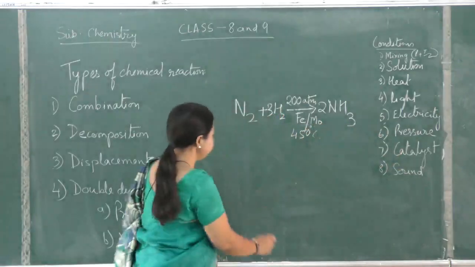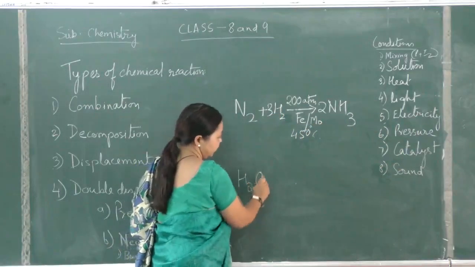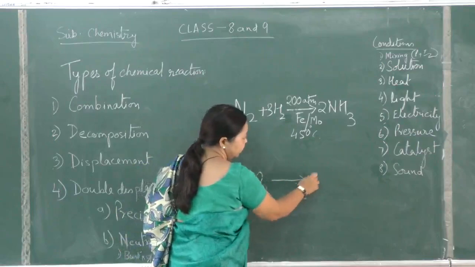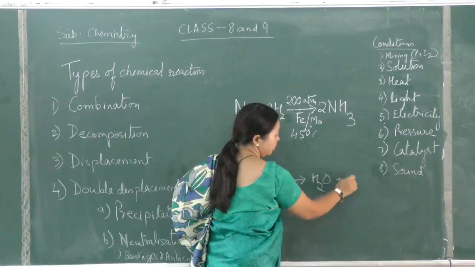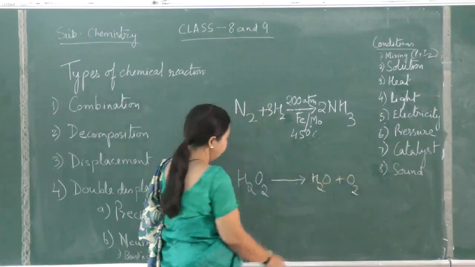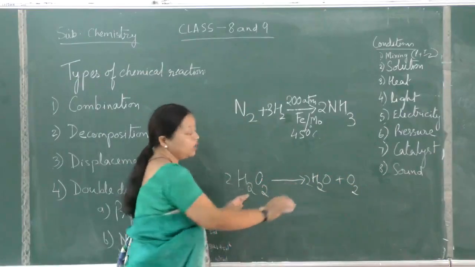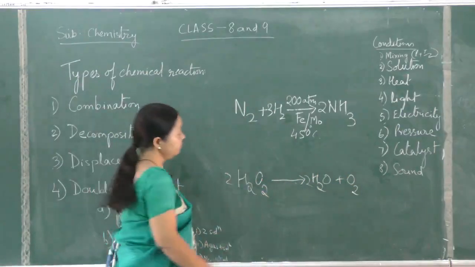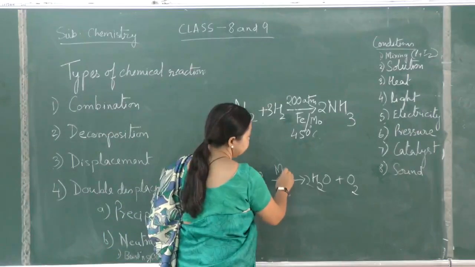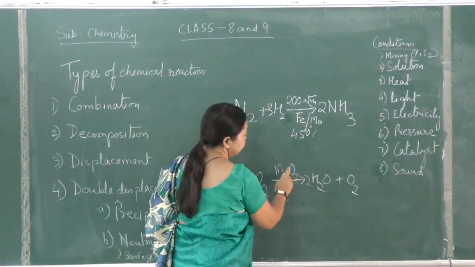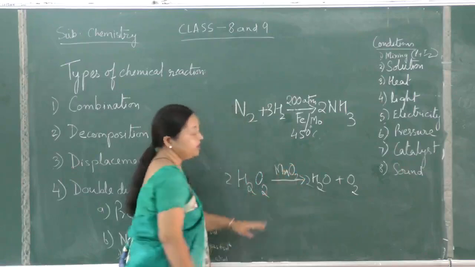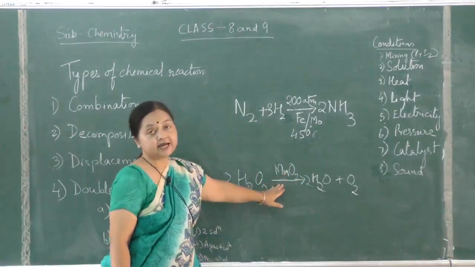Sometimes, suppose we take an example of hydrogen peroxide, H2O2. It breaks down into water and oxygen. Now without MnO2, this reaction is very, very slow. If MnO2 is added, the reaction takes place at a fast rate. So MnO2 is acting as a positive catalyst.